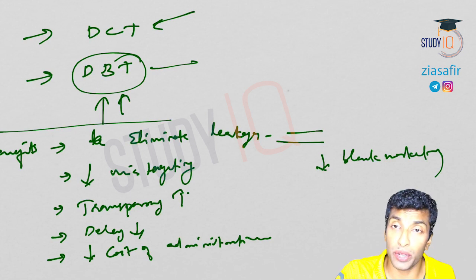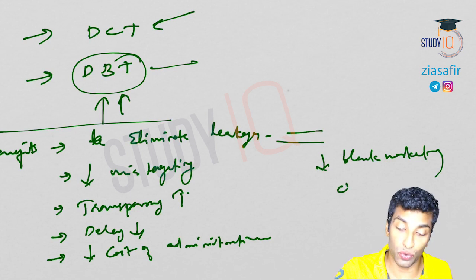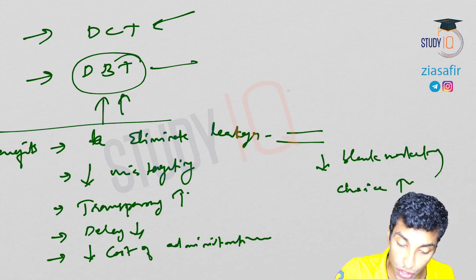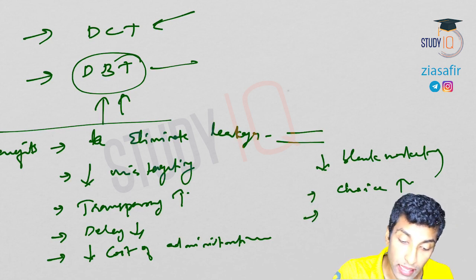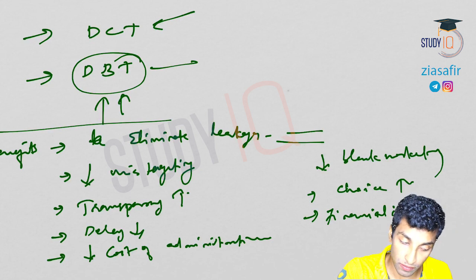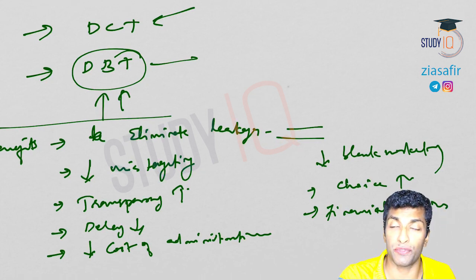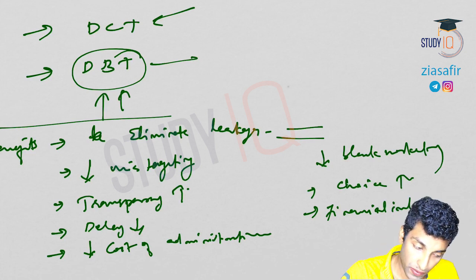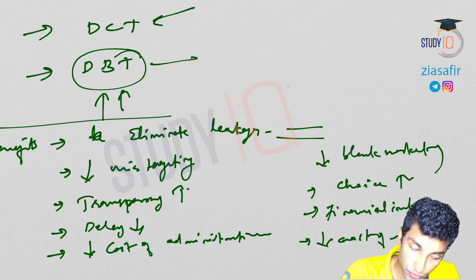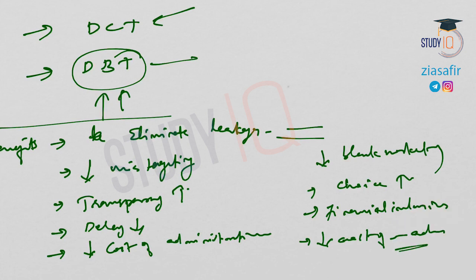Consumer choice will increase. Now you're getting money, you can spend the way you want. So consumer choice will increase. That also leads to financial inclusion, because you're starting a bank account and you're getting the benefits through the bank account, that leads to financial inclusion. So it also decreases cost of administration.